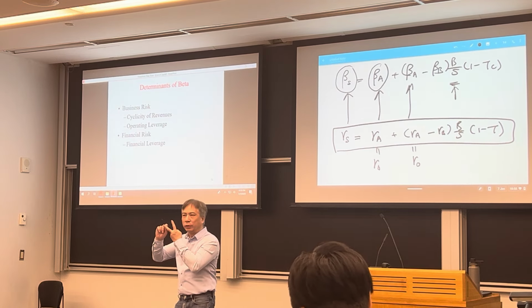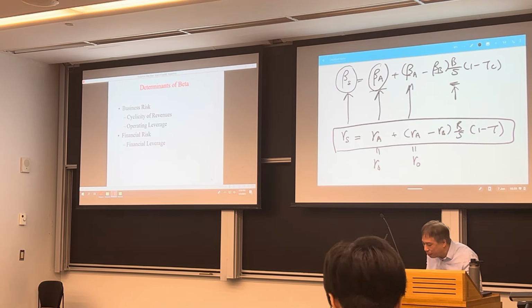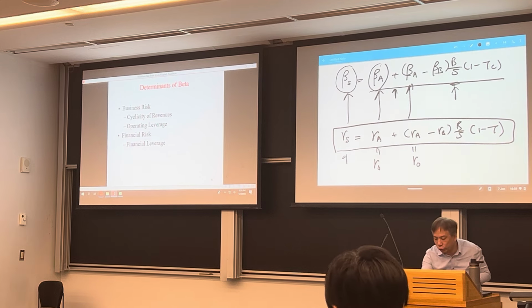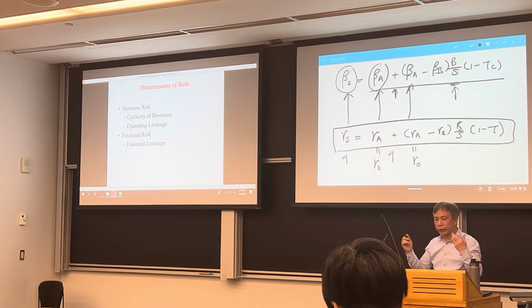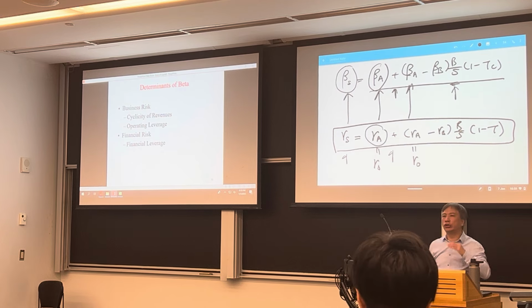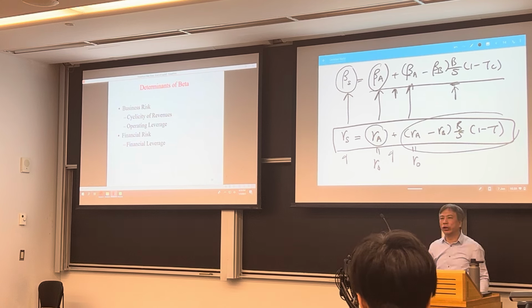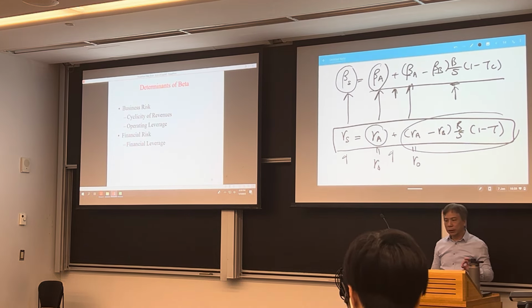So the shareholder's total risk will be the sum of the two. That's why you add the two. Because I have higher risk, I require higher return. So this is the return to compensate for the business risk, and this is the extra return to compensate for the extra financial risk. All right?